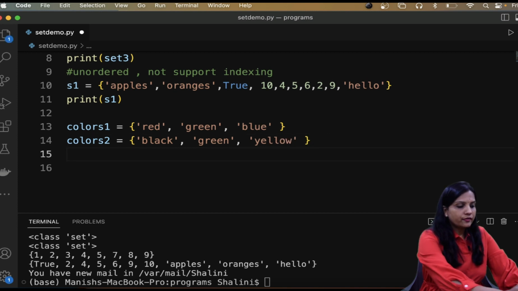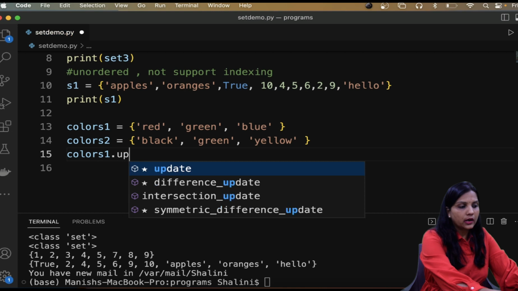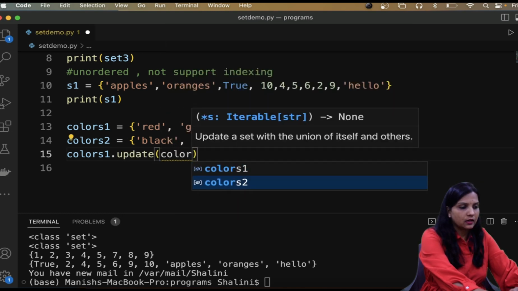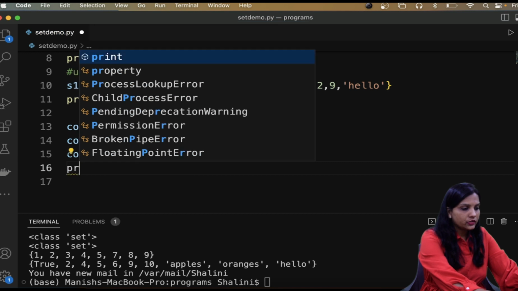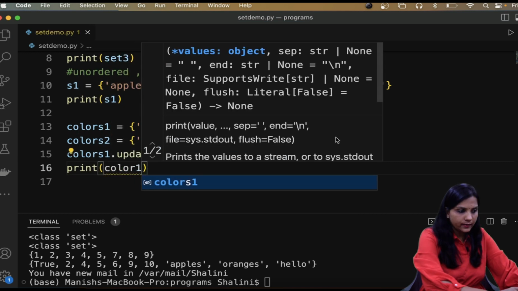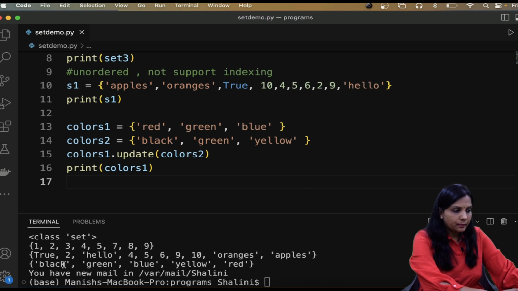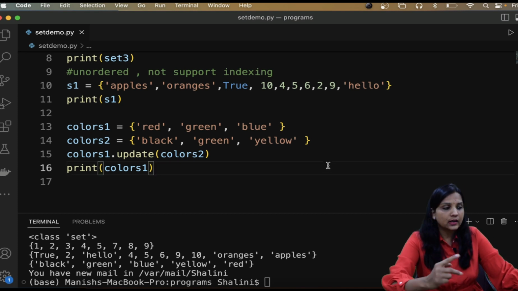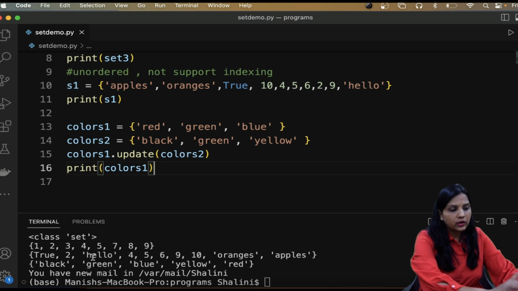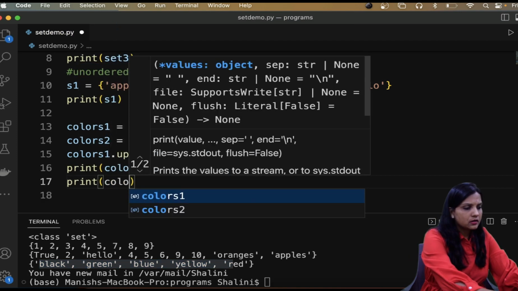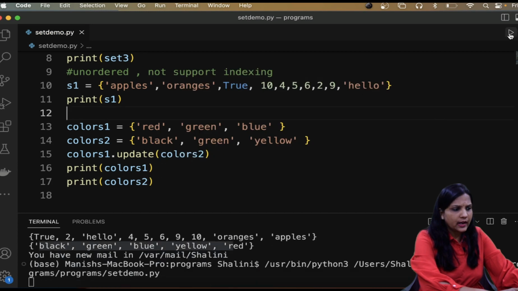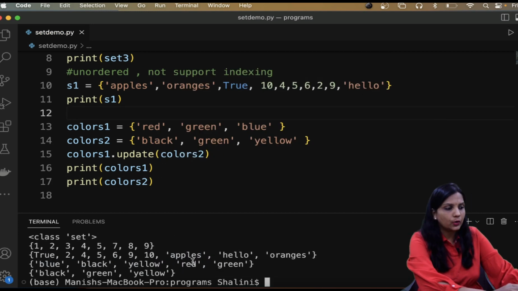Now if I say colors1 dot update with colors2, and print colors1, and run, you would see I get black, green, blue, yellow, red, and because green was duplicated in colors1 and colors2, you get green only once. So I was able to update colors1, and if you print colors2, it remains intact, which is black, green and yellow.